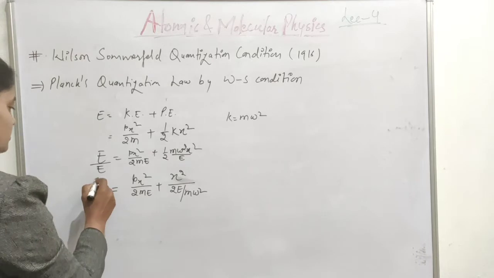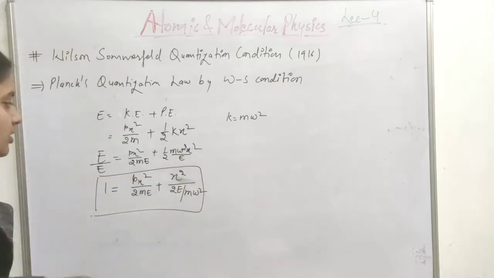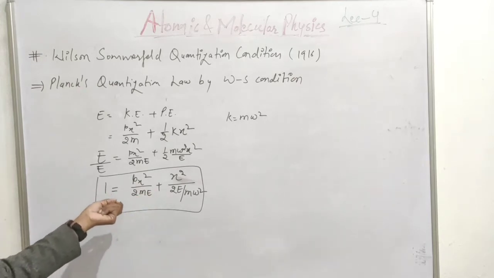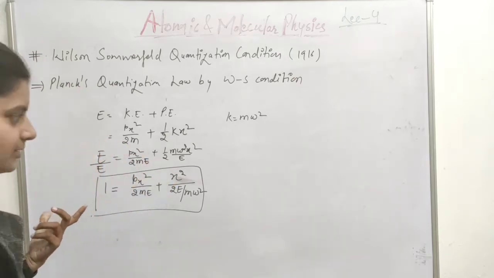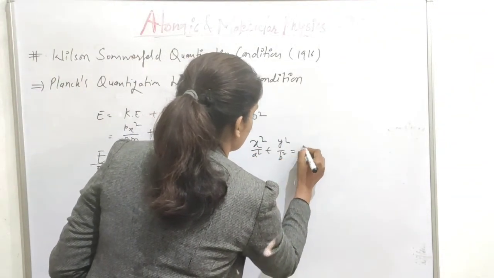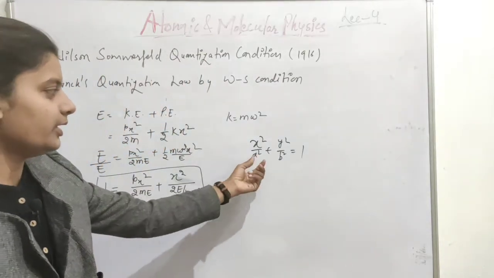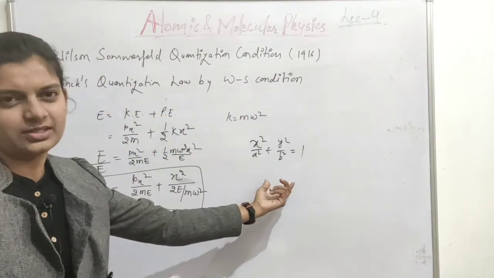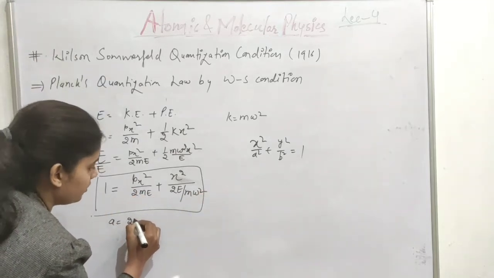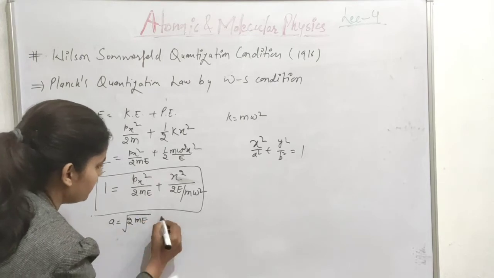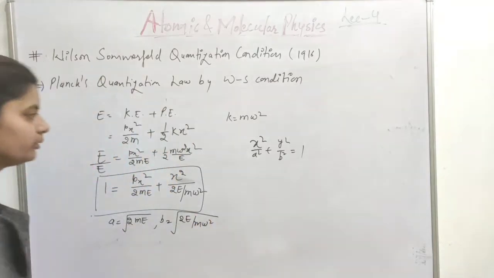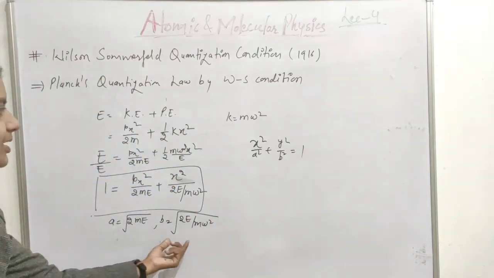If you can see, we can relate this equation with the equation of an ellipse. This represents the equation of an ellipse with coordinates px and x. If you remember, x square over a square plus y square over b square is equal to 1, where a and b are the semi-major and semi-minor axes of the ellipse. So in this case we have a equal to the square root of 2mE and b equal to the square root of 2E over m omega square. So this is the value of a and b.